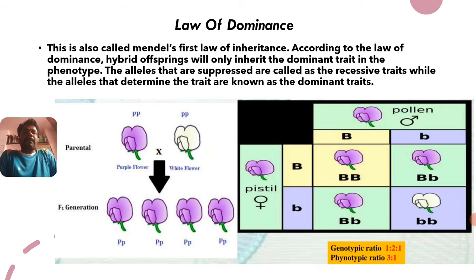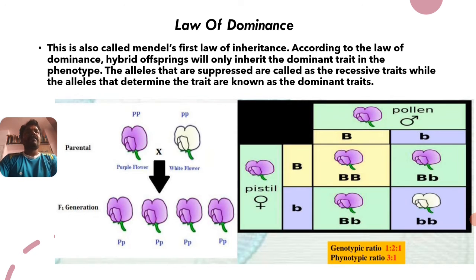So these purple flowers consist of a heterozygous genotype. Heterozygous refers to two dissimilar kinds of genes present on the homologous chromosomes.